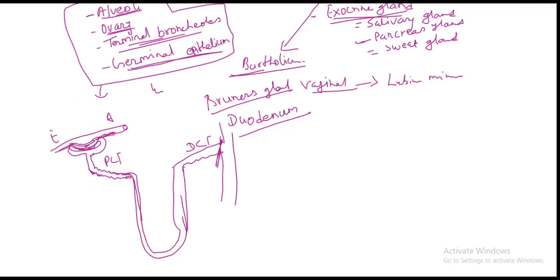So all are lined by cuboidal epithelium. First of all, remember such things.